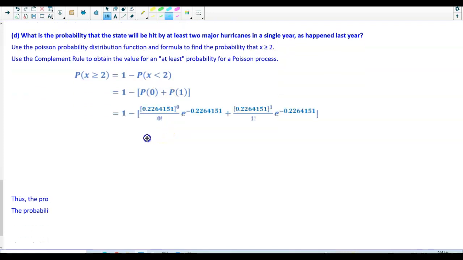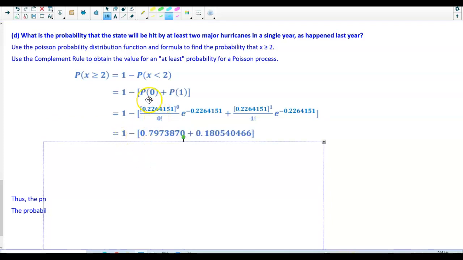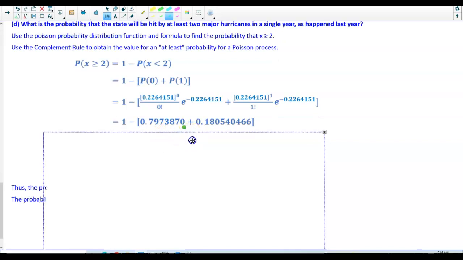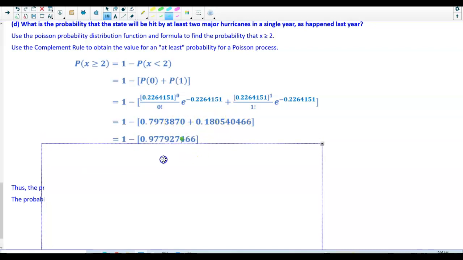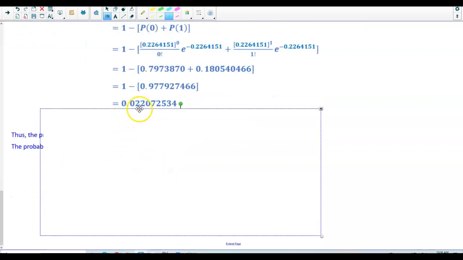So, we have already found the results for these. We know that we're going to get 1 minus, well, P of 0 is 0.7973870. We know that P of 1 is 0.180540466. When we add those together, we're going to get 0.977927466. So we're going to take 1 and subtract that number to give us 0.02207225534.